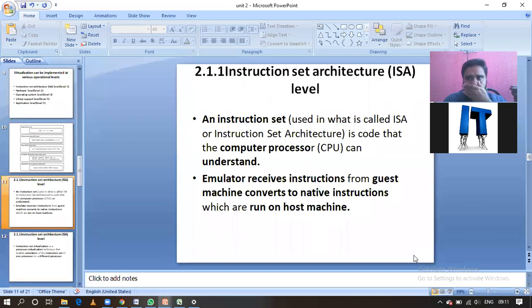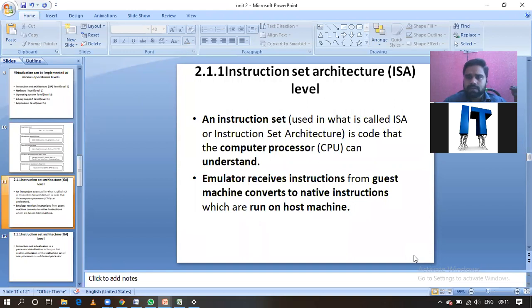Suppose I'm writing a program in my system. My system is called the guest machine. I want to execute the program written on my guest machine on a host machine. That host machine will be in the cloud. Here I'm writing only the instructions; the program is executed on the cloud, another machine, which we call the host machine.